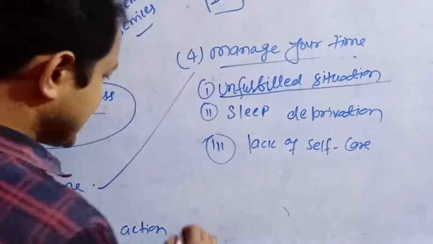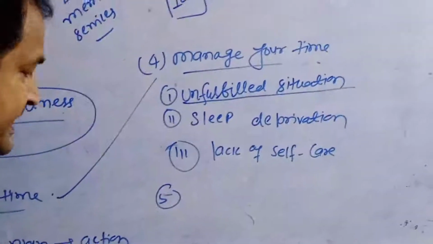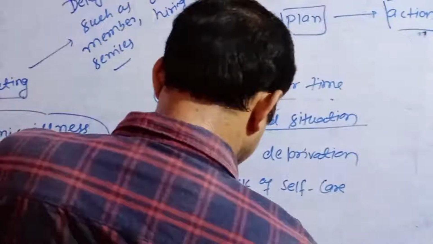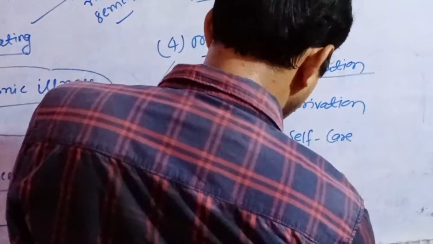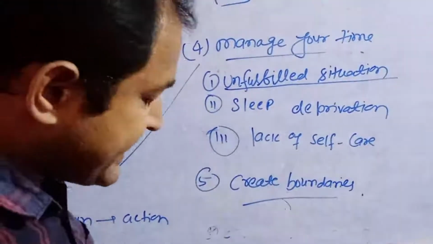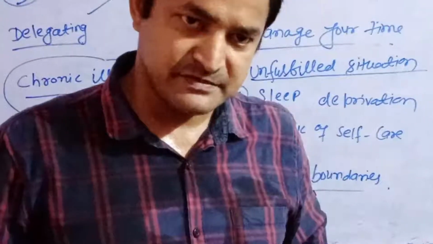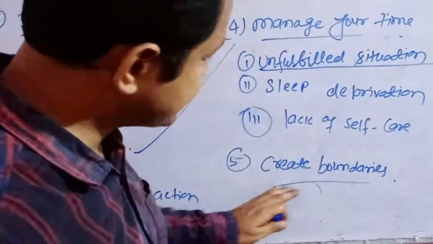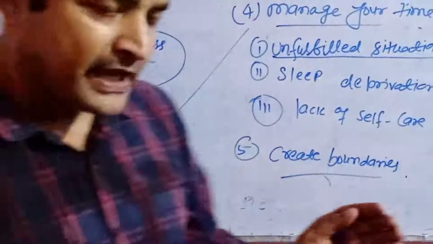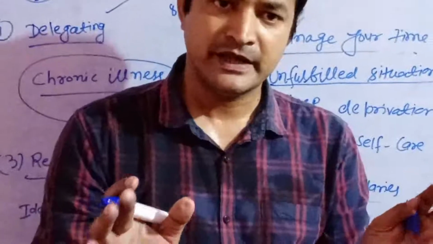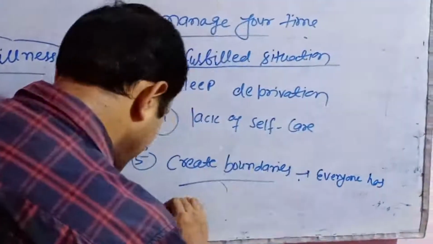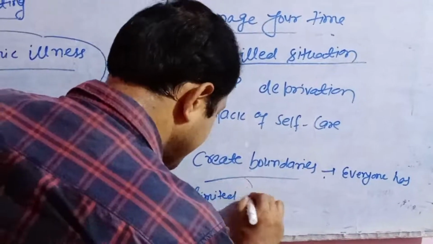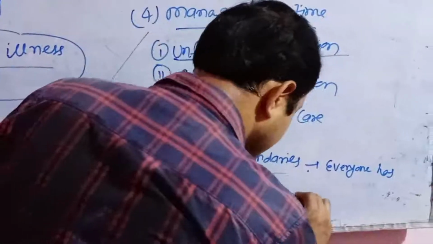And the last point, create boundaries. This is the last point, create boundaries. What is creating boundaries? Creating boundaries is related to the fact that everyone has a limited amount of time.